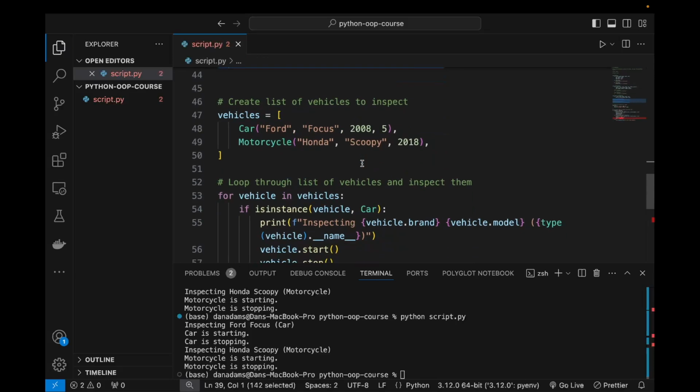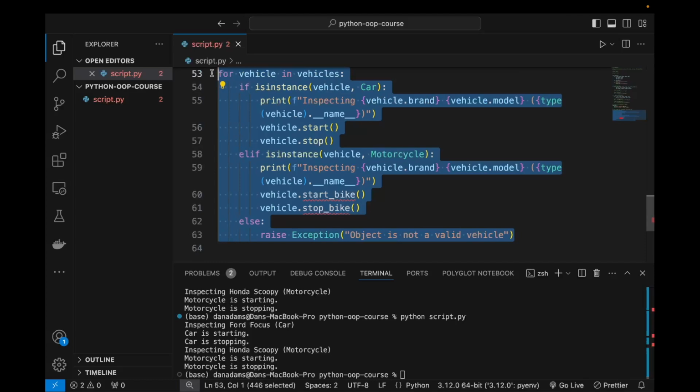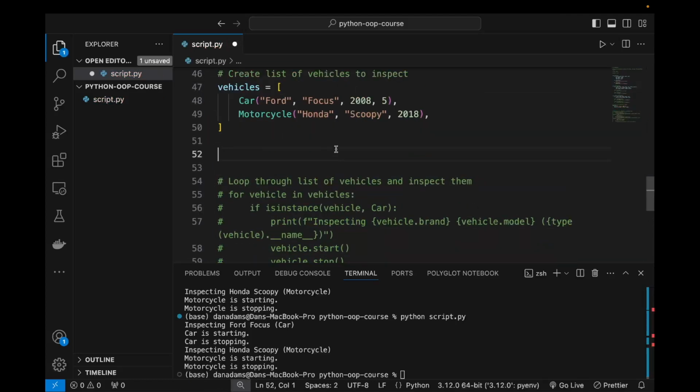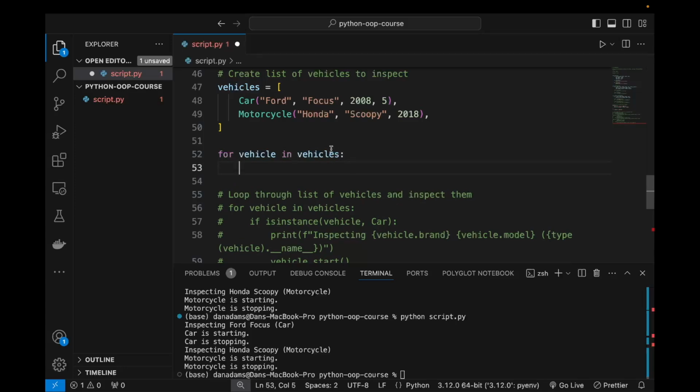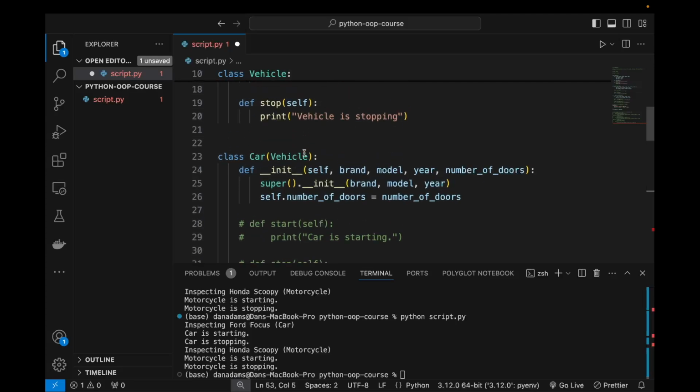So let's comment those out, and we're going to recreate our inspection logic because this is pretty messy with all these if conditional statements. So for vehicle in vehicles. Now we know that all vehicles inherit this Vehicle class, so we can treat all specific vehicles just as type Vehicle.